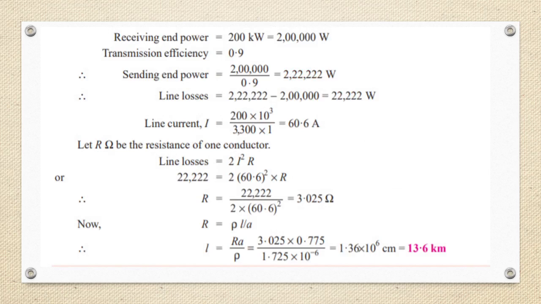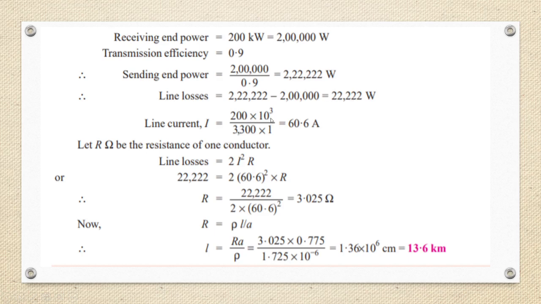Receiving end power is 200 kilowatt, that is 200 into 10 power 3 watts. Transmission efficiency is 0.9. Sending end power is 200 into 10 power 3 by 0.9, that is 2,22,222 watts. Line losses is this value minus 200 into 10 power 3, that is 22,222 watts.